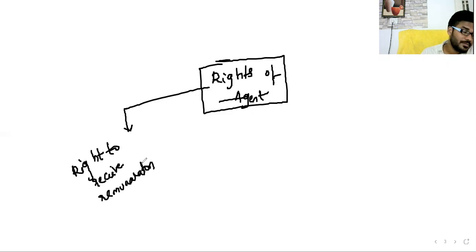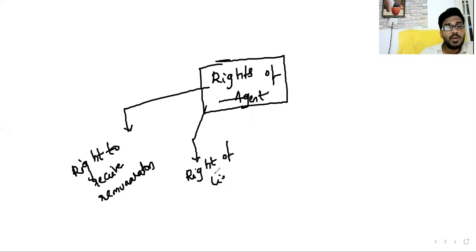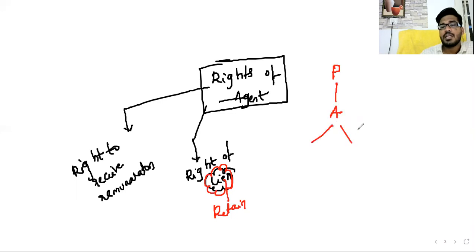You have a right. Next is the right of lien. So what is lien? We have already studied lien so many times. Lien is nothing but retaining possession. The principal gives goods to the agent, and the agent sells the goods to customers.